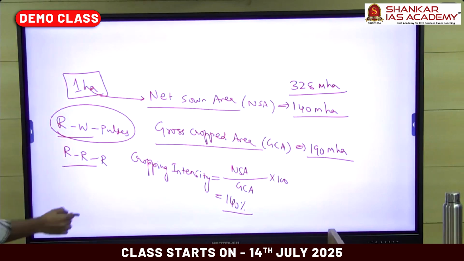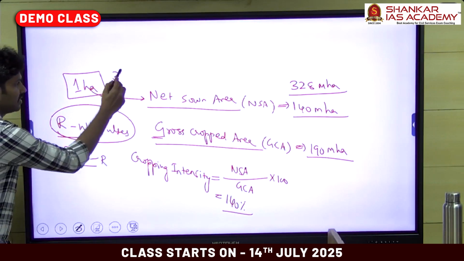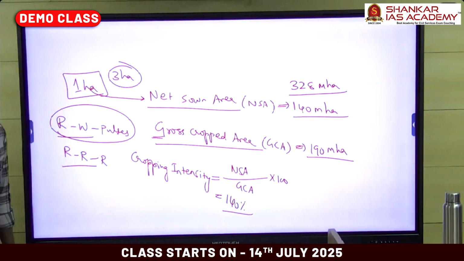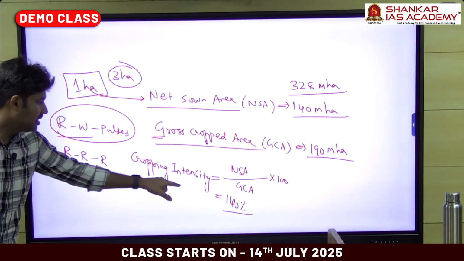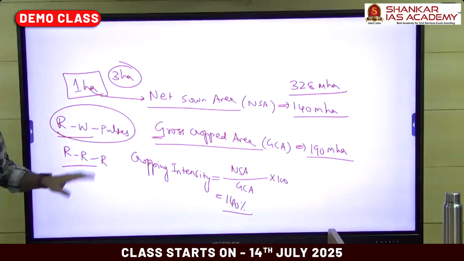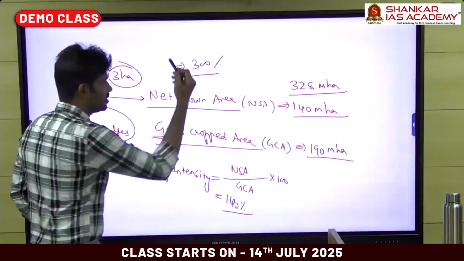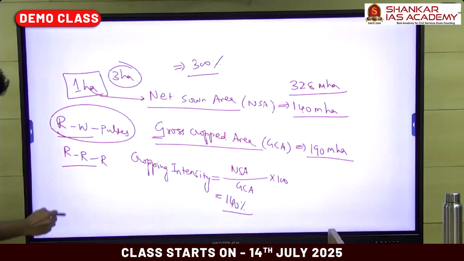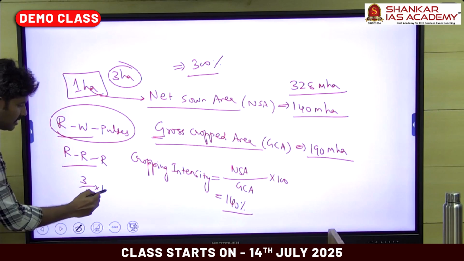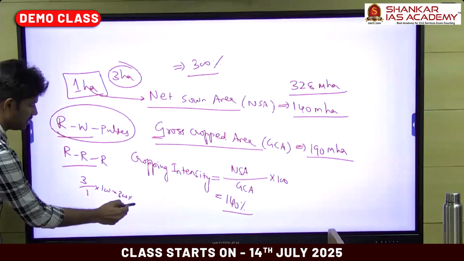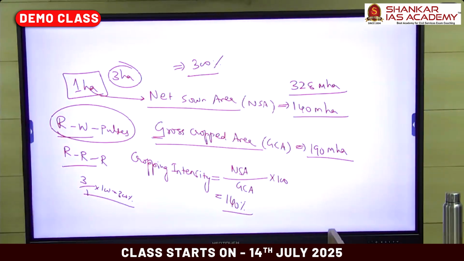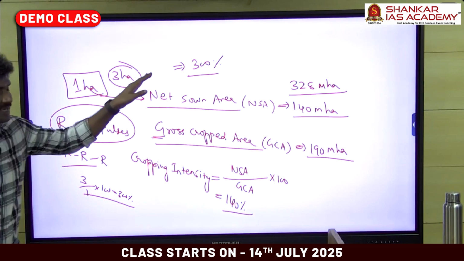So the gross cropped area is 3 hectares. If you calculate the cropping intensity for this data, you will get 300%, that is 3 divided by 1 into 100. So this is what we call intensive agriculture.